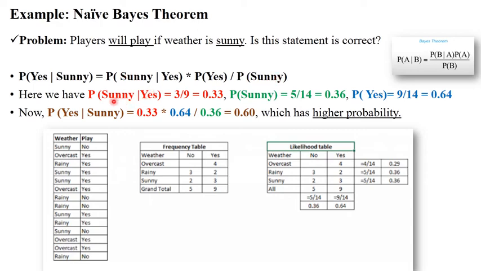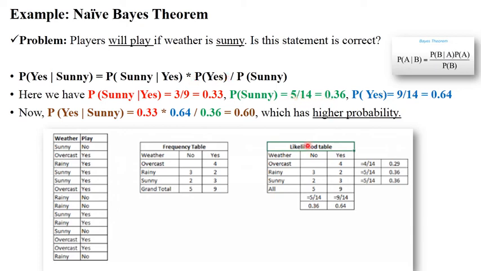Okay. So see here, first probability of sunny given that yes. So for sunny weather, how many yes is there? 3 yes is there. And total yes is 9, right? So 3 divided by 9. This is total yes and this is yes for sunny weather. 3 by 9 is 0.33. Next is probability of sunny. So for this sunny weather, how many total outcomes is there? 3 plus 2, 5. And total data set is 14. So 5 by 14, 0.36.